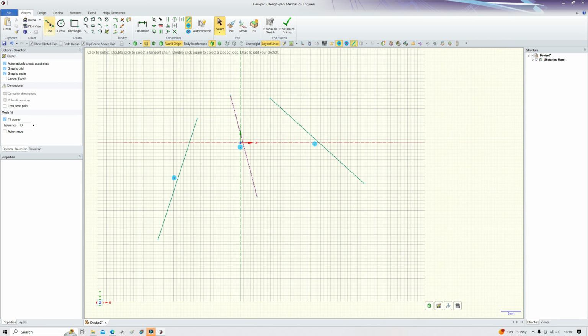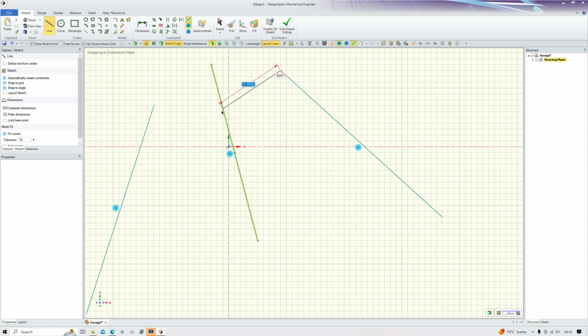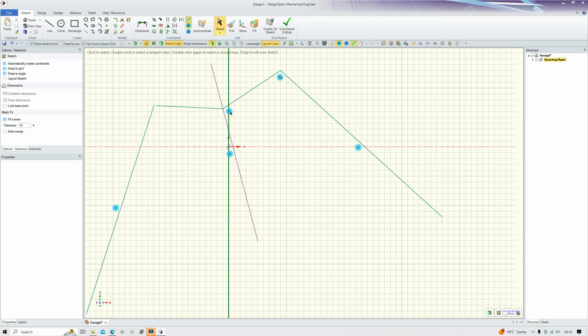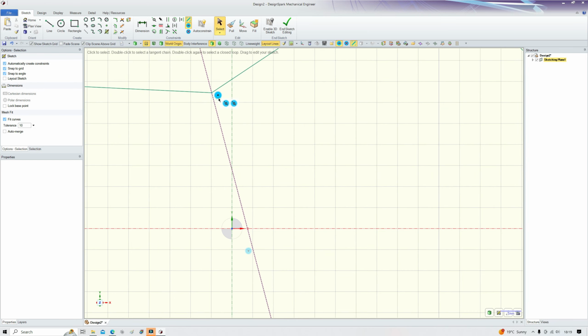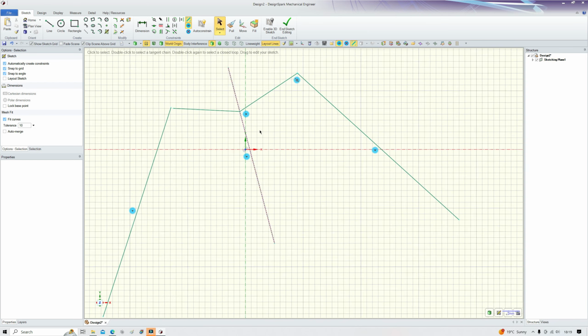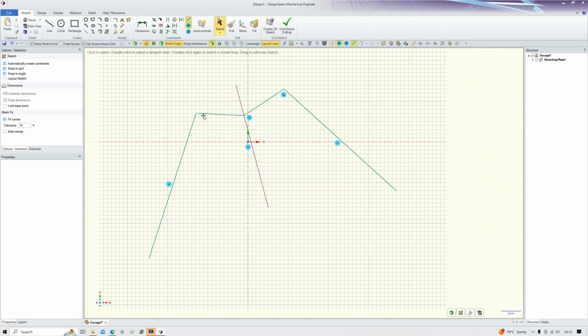What else can we do? We can add a line, any angle. Let's go on to this symmetry line and have another line. Because now these are connected at this junction here, automatically with this coincident constraint, I'll just show you. Coincident constraint. Any change to this line will be reflected.